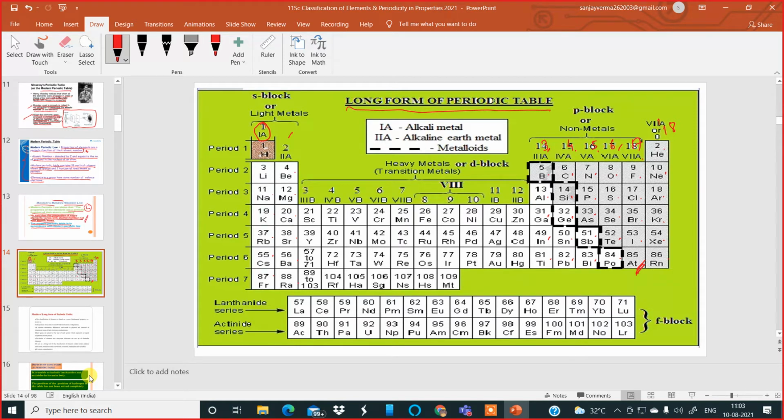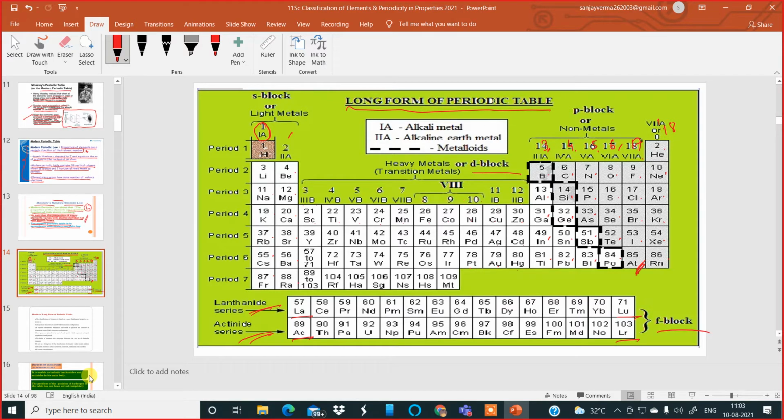In the center, we have a D block. From 3B to 2B: scandium, titanium, vanadium, chromium, manganese, iron, cobalt, nickel, copper, zinc, cadmium, mercury, silver, gold, palladium, platinum. And these are all D block. These are the lanthanide series and the actinide series, starting from lanthanum and actinium, ending at lutetium and lawrencium.